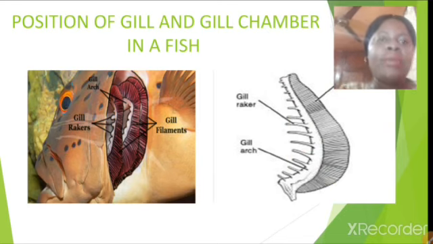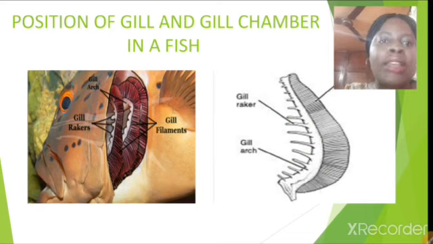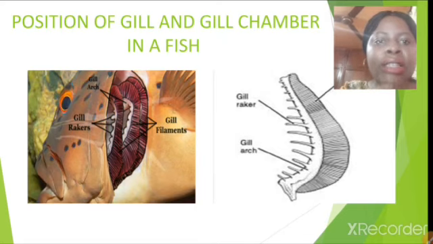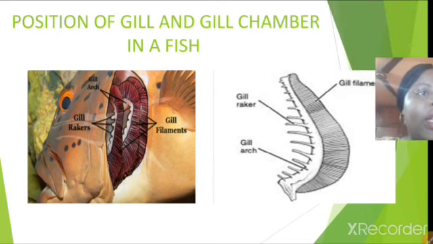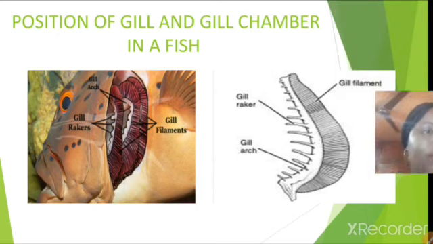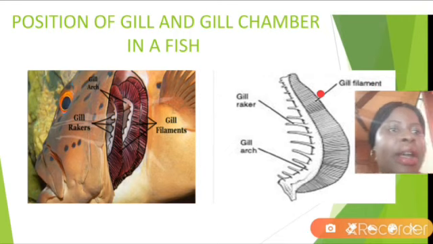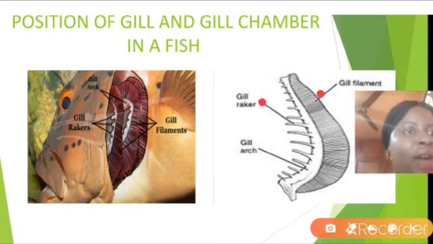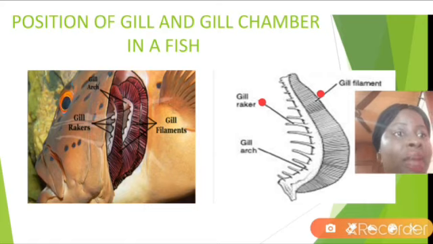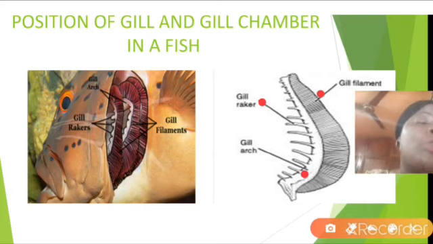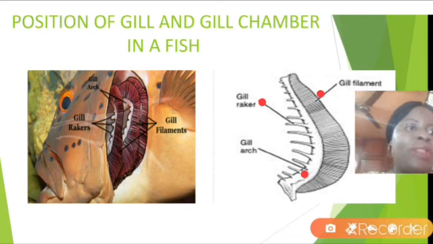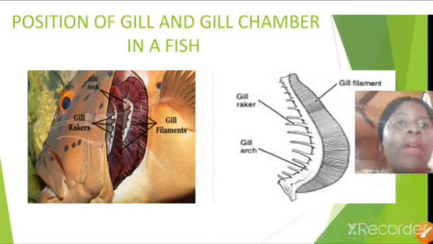So look here. This is the head of a fish. We can see right from the operculum where the gill is located in the head of the fish. So look at the picture now. You will see the gill filament. I'm referring to this place, that is the gill filament, and the gill raker, I'm referring to this place, and the gill arc, that is where the gill filament is built on here. So we must be able to draw and label correctly.